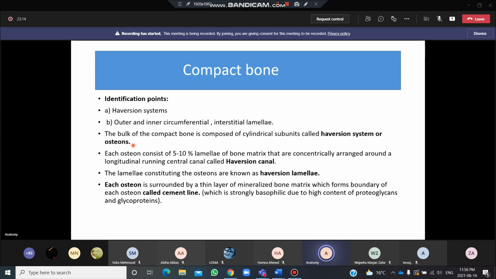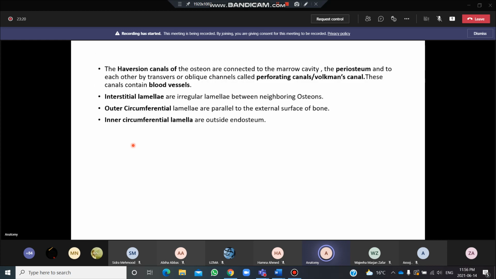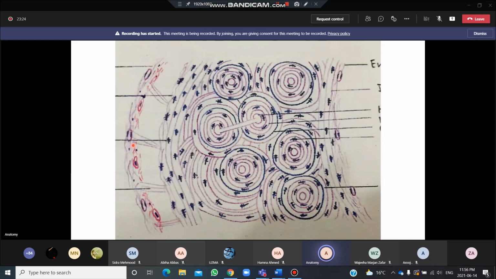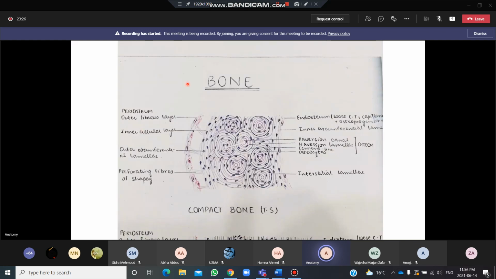Our compact bone is made up of a lot of Haversian systems or osteons. If I show you an osteon, if you see this structure, this is a single osteon which we also call the Haversian system. So our compact bone is made up of a lot of Haversian systems or osteons. So this is the basic structural unit of the bone.